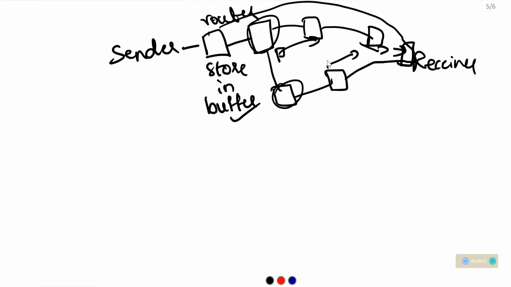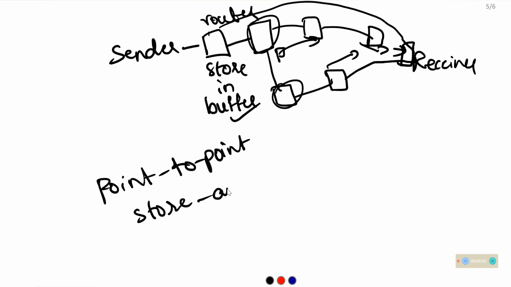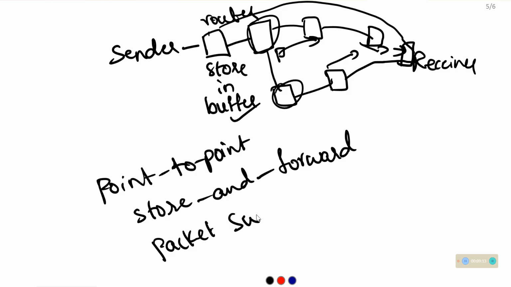The subnet using this concept is called a point to point, store and forward, or packet switched subnet.